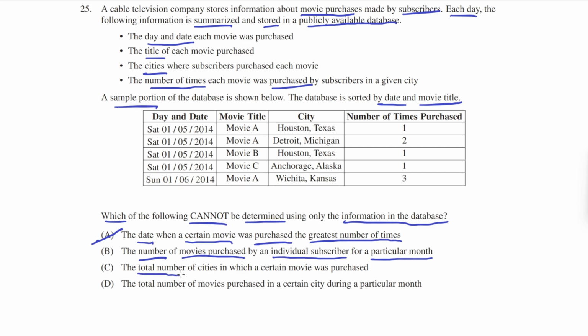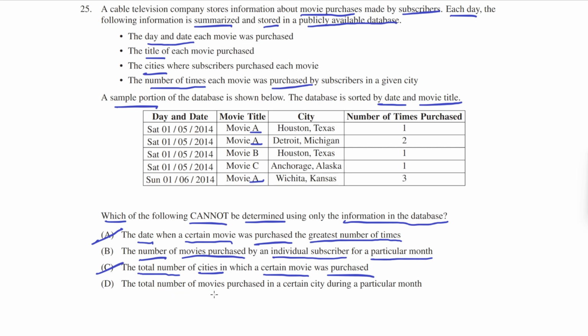C says the total number of cities in which a certain movie was purchased. We can easily determine that from the data. So we can just sort by the movie title. If we wanted to find out which cities movie A was purchased in, we would just look at where movie A was purchased on these days and then look at the cities. So Houston, Texas, Detroit, and Wichita, Kansas. Just from this data set, we could determine that there were 3 cities in which movie A was purchased. So we can determine C.